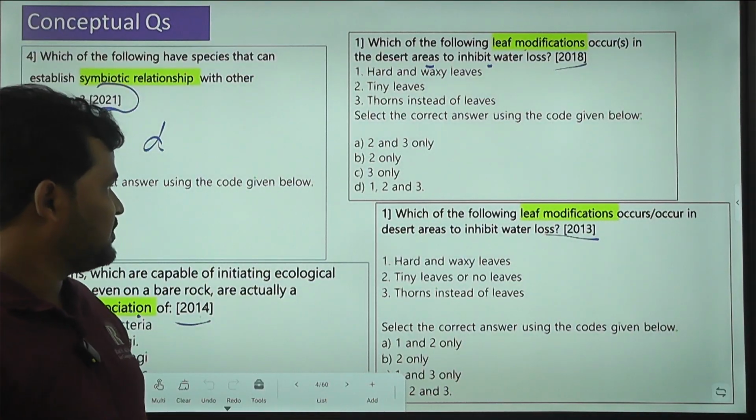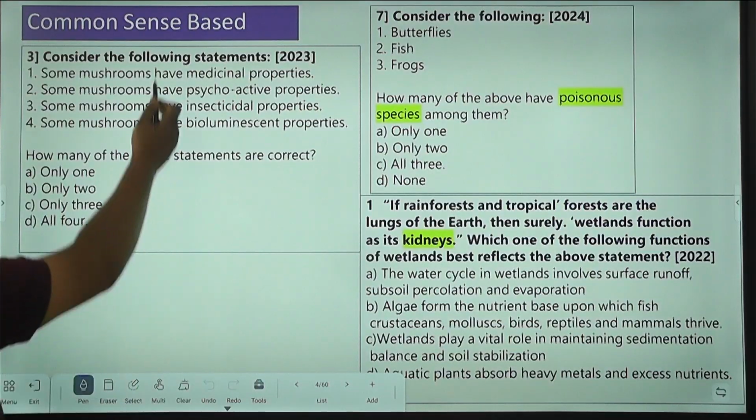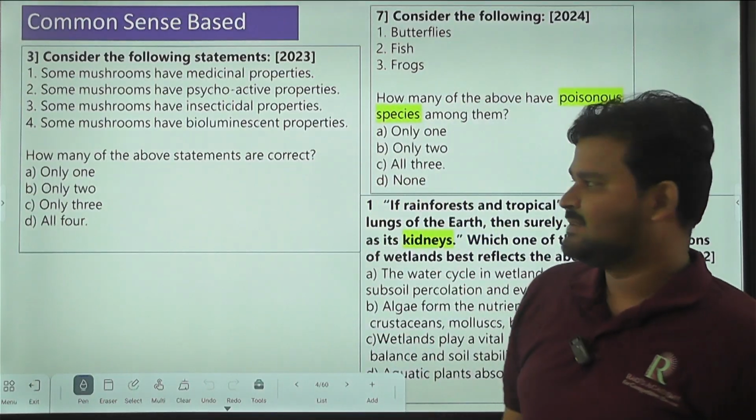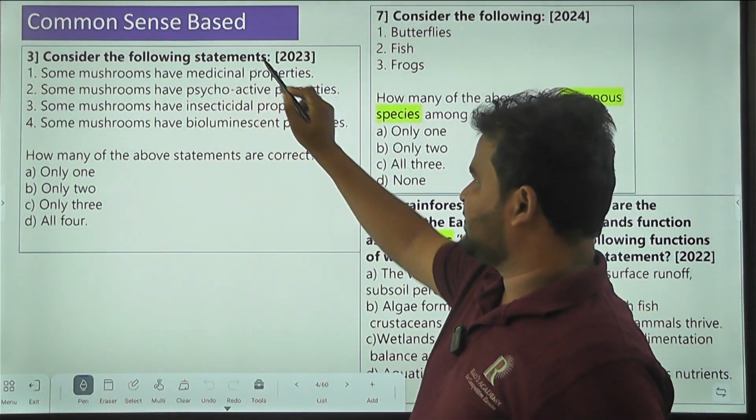Okay, and coming to here, one more question. Let's see, common sense based questions. So these are the common sense based questions. See here. Consider the following statements.